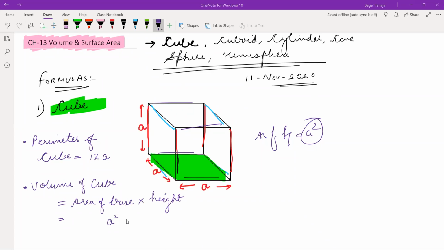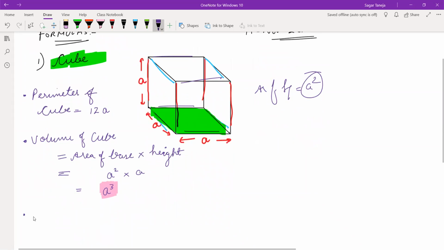This is the base, and multiply by height. And what is the height here? A. So that's why the volume of cube is A cube. Is it clear? Directly you have to learn the formula, that is A cube. But how this A cube has been derived is by this formula, area of base multiplied by height. If you somehow forgot the formula, then you can make the formula at the same time during the exam. You should have this in your mind, that volume is derived by area of base multiplied by height.